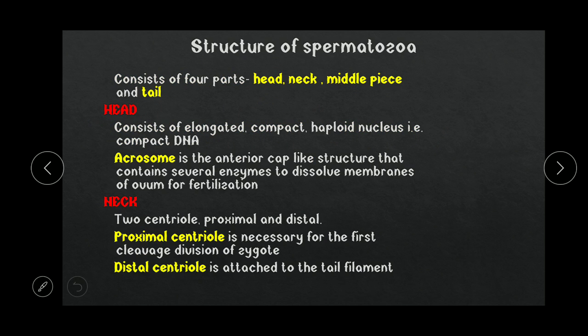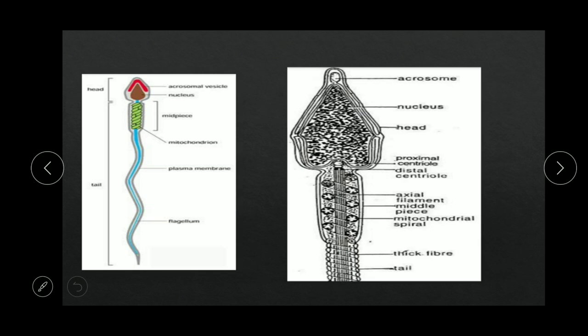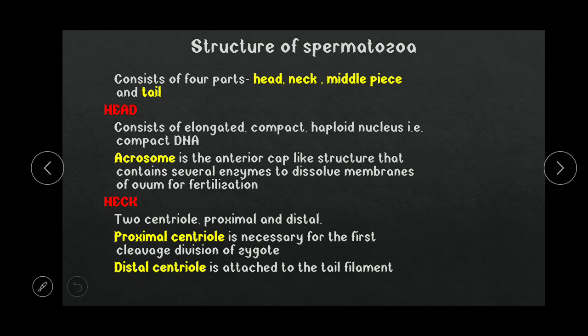Now what is the structure of spermatozoa? It has a head, neck, middle piece and tail. Here we will see all these things. The head is the elongated part. It has a compact haploid nucleus with compacted DNA, that is, the paternal set of chromosomes is retained inside the nucleus in the head of the sperm.